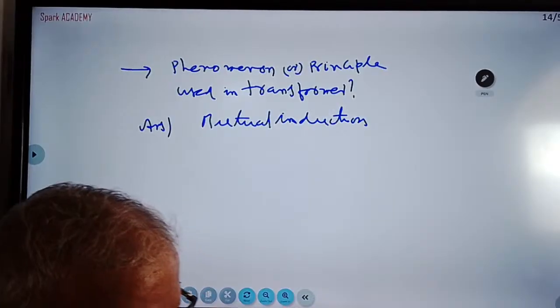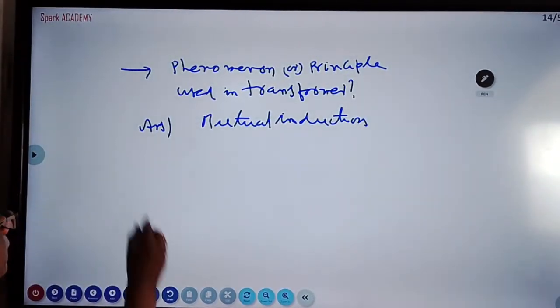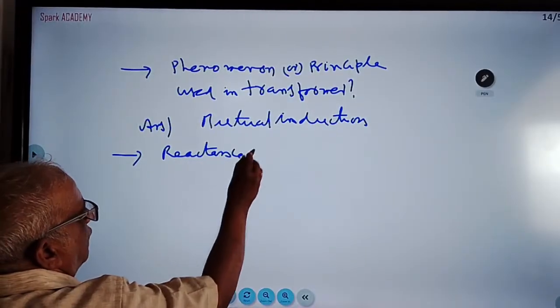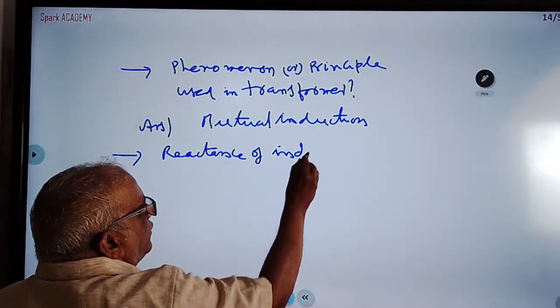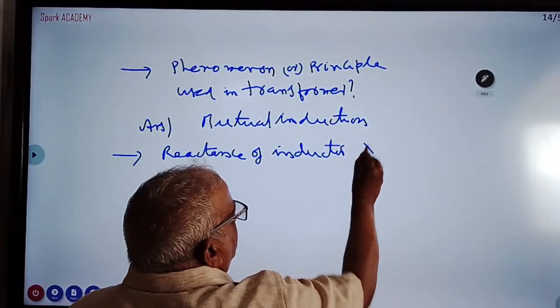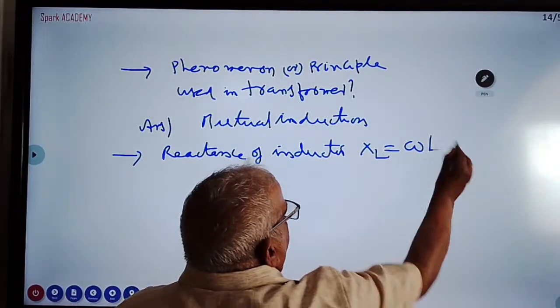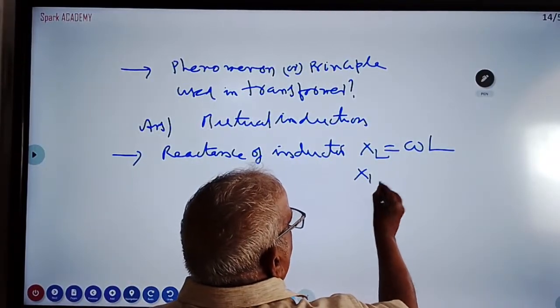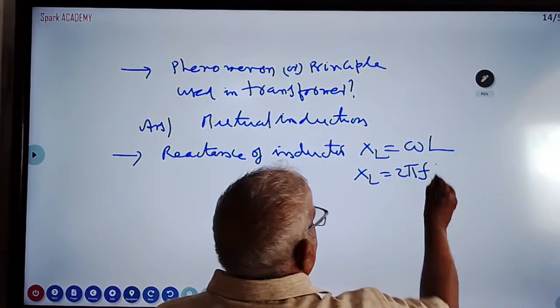I told you orally. So these are the questions, but still I am telling you what is the reactance of an inductor. Please remember the formula. Sometimes they suddenly ask this type of question. Reactance of inductor XL is nothing but omega L, in ohms. Omega means what? 2 pi times frequency, so XL is 2 pi f L.